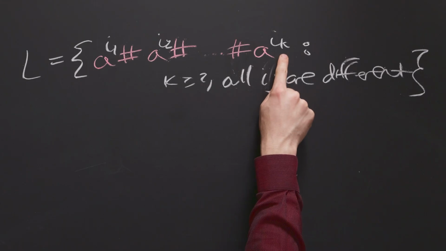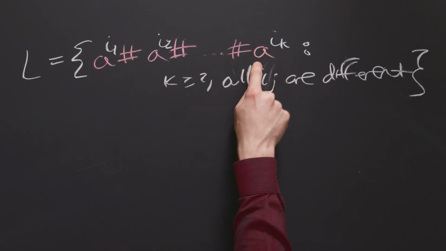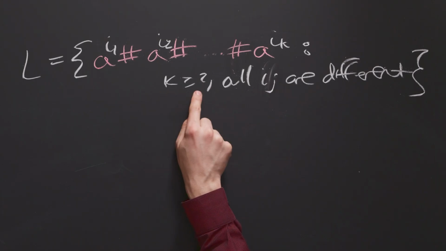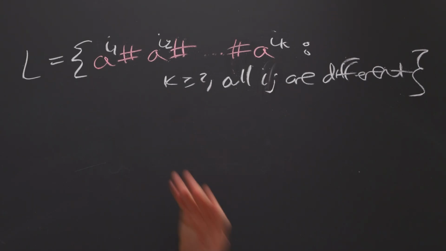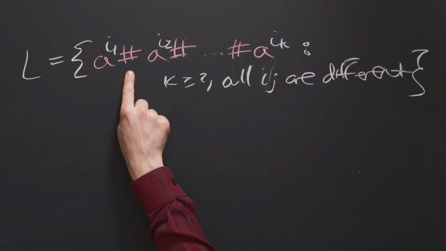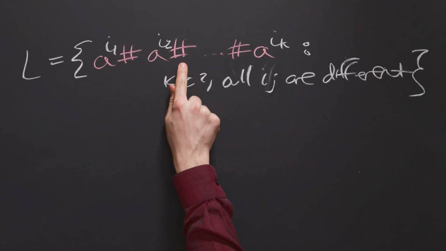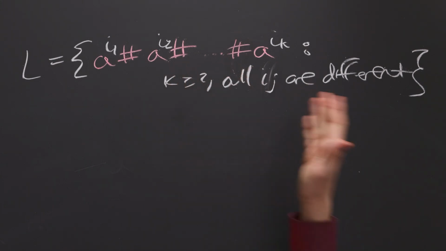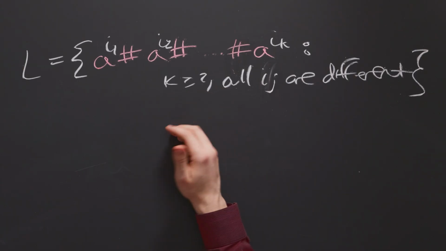K is referring to the number of segments, in other words, the number of A's segments. And so when K is at least 2 here, that says we have at least 2 segments. In other words, there's at least 1 pound sign. A run of A's, 1 pound sign at least, and then a run of A's, then 1 more pound sign potentially, and then as more segments are added, then we will get a higher value of K. But as long as K is at least 2, then we're good.